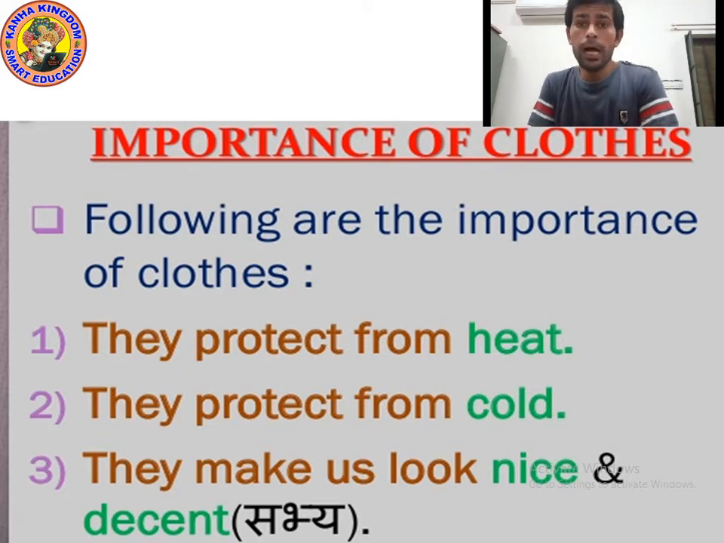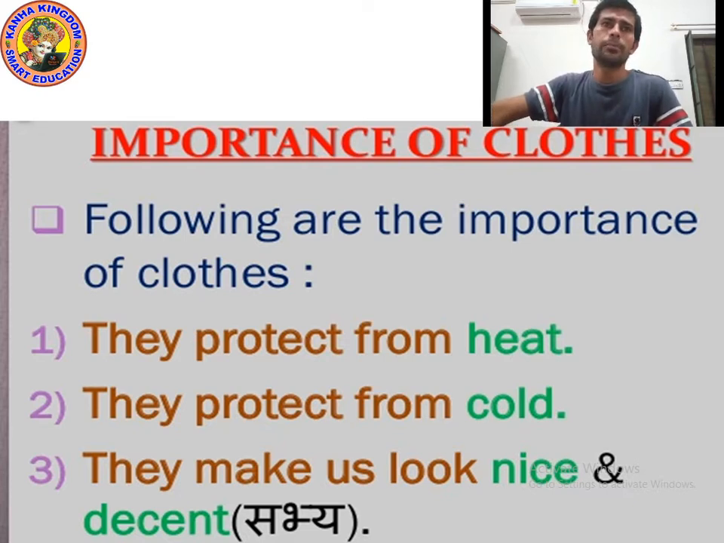So kids, now you know the importance of clothes. So these are the three reasons. Reason number one, they protect from heat. In summer we wear clothes to protect ourselves from heat. They also protect us from cold. And the last point is they make us look nice and decent.